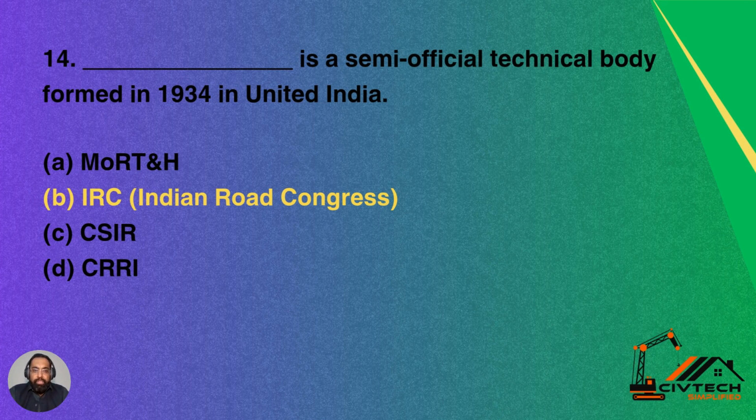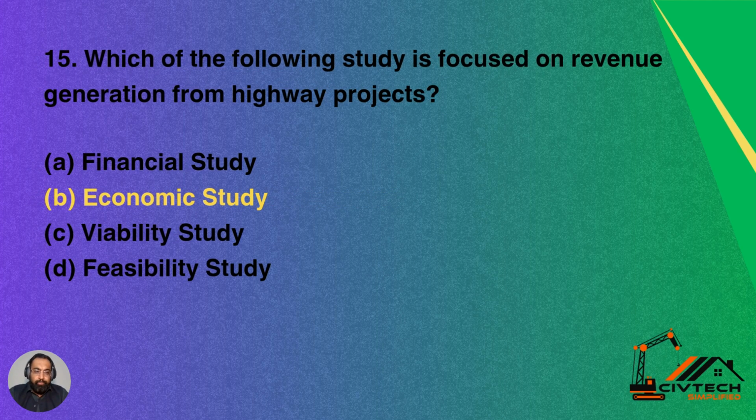Question 14. Dash is a semi-official technical body formed in 1934 in United India. So what was the semi-official technical body responsible for roads, and that was developed in 1934 before partition of India? Option A, MORTH. Option B, IRC. Option C, CSIR. Option D, CRRI. So IRC, Indian Road Congress, was developed in 1934 in United India, and that is the semi-official technical body responsible for the roads.